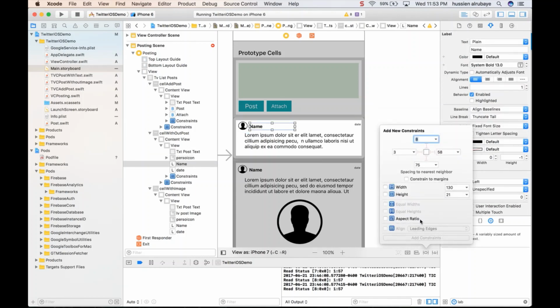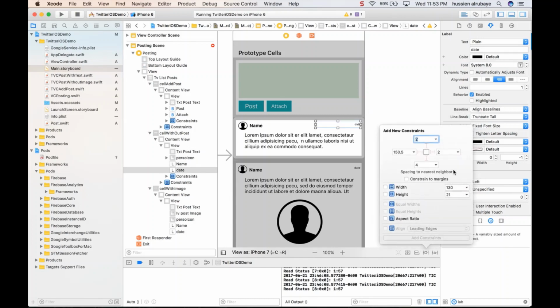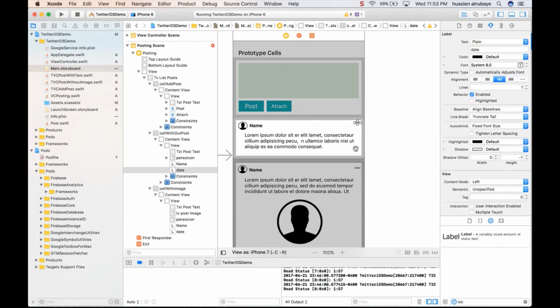Also I need it to be pinned from this side and this side. Top and left will be better for me, so it is pinned from both. I don't care about this way. What about this one? This one I need to be pinned from this side and this side, so it is always in this place. I don't care about the width of it, so it sounds good to me this way. So what about this one?